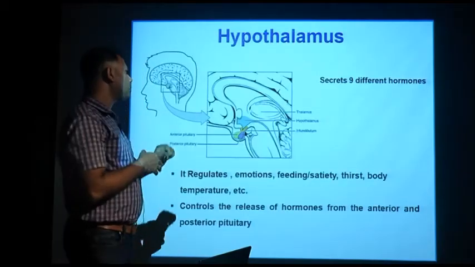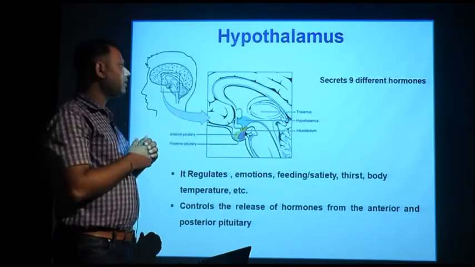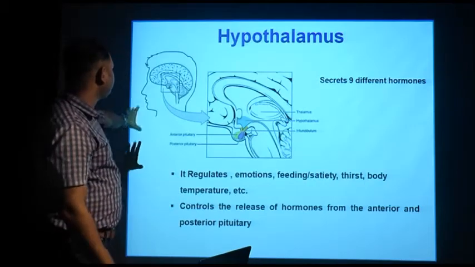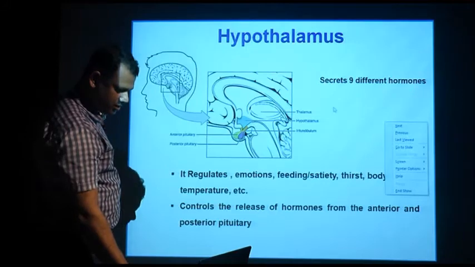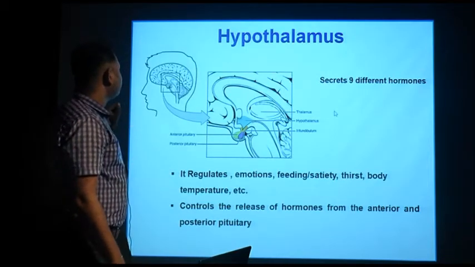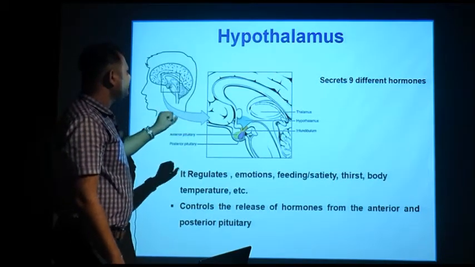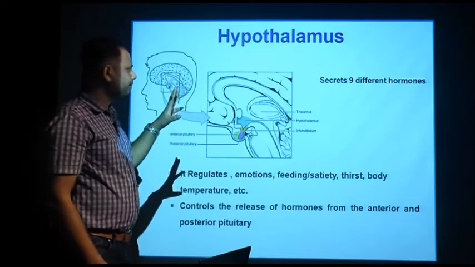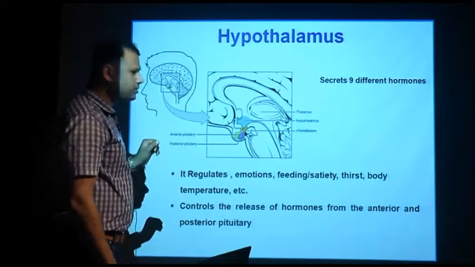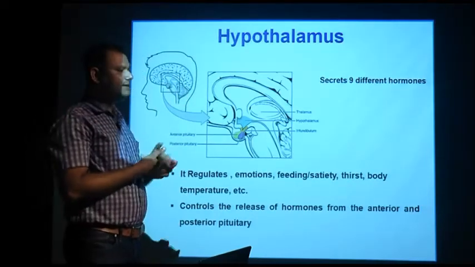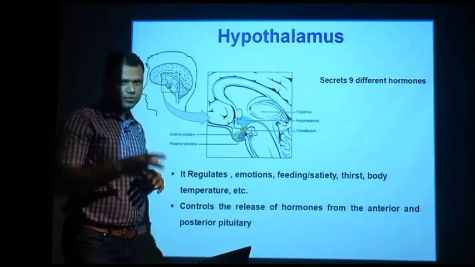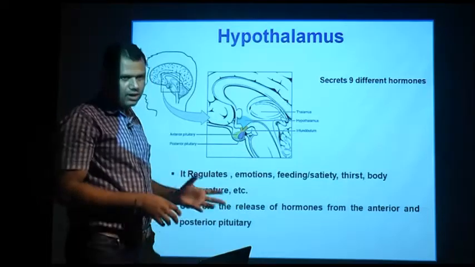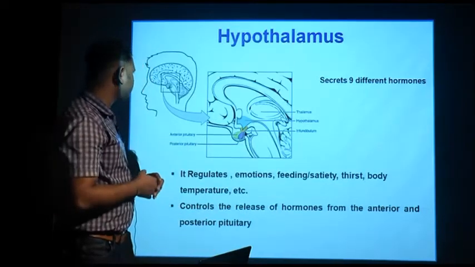So as I told you, the hypothalamus is important for the endocrine system. Basically the hypothalamus has 9 different hormones. Out of these 9, 7 are releasing factors and 2 are direct hormones which are stored in the posterior pituitary, which we are going to discuss.